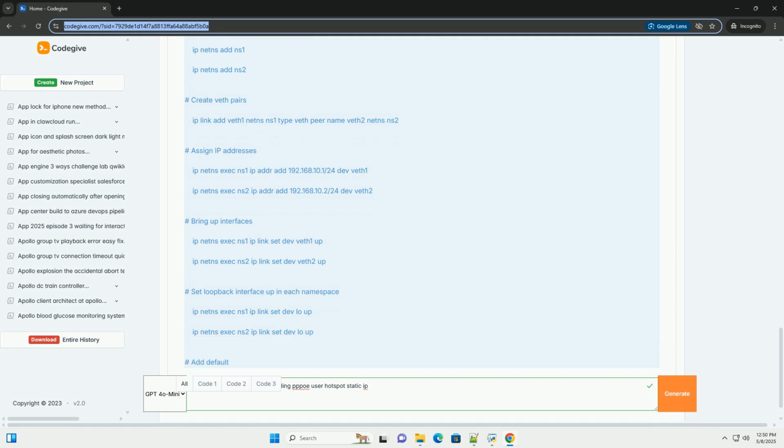4. IP binding, static DHCP leases. 4.1 Understanding DHCP and MAC addresses. 4.2 Static DHCP leases, dhcpd.conf. 4.3 Code example, dhcpd.conf configuration. 5. PPPoE user management. 5.1 What is PPPoE?